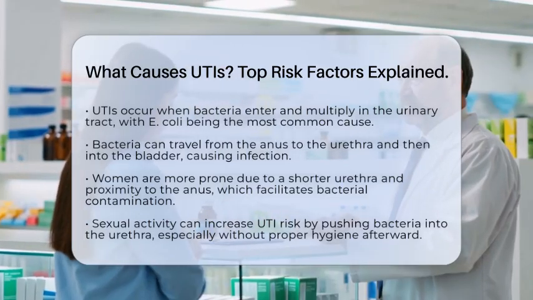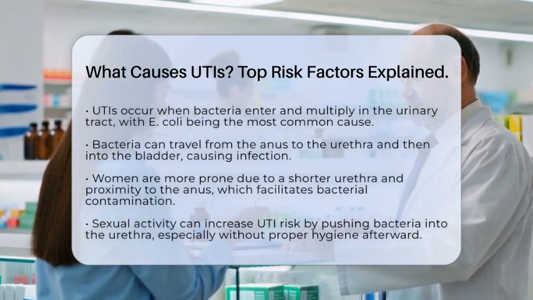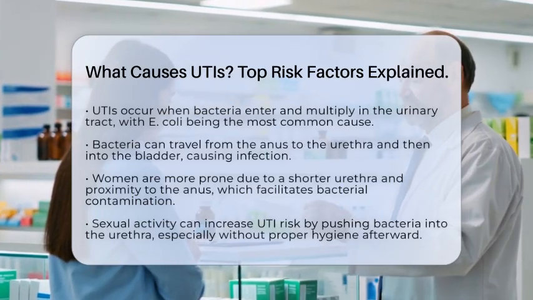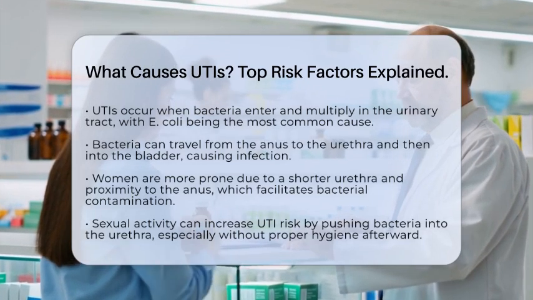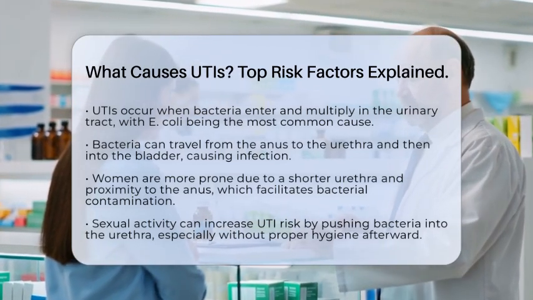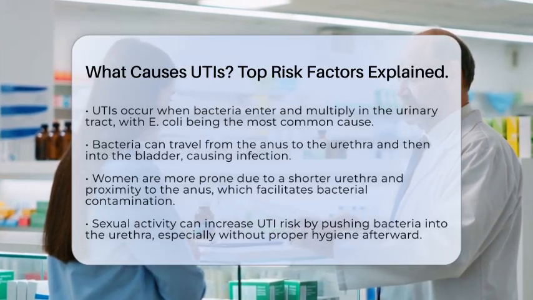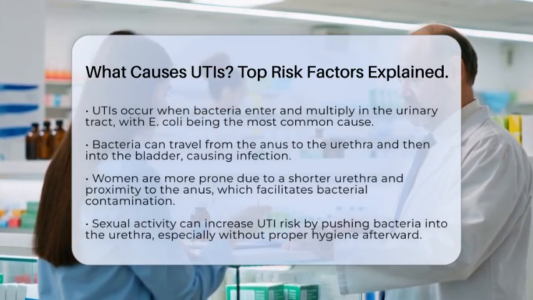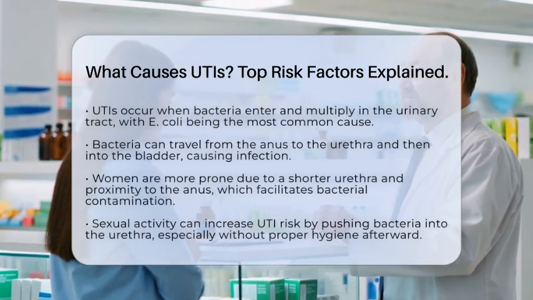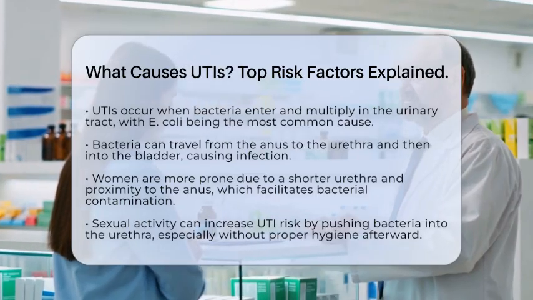The most common bacteria responsible is Escherichia coli, which naturally lives in our digestive system. These bacteria can travel from the anus to the urethra, the tube that carries urine out of the body, and then ascend into the bladder, causing infection. Other bacteria like Staphylococcus saprophyticus, Salmonella, and Staphylococcus aureus can also cause UTIs, but they are less common.